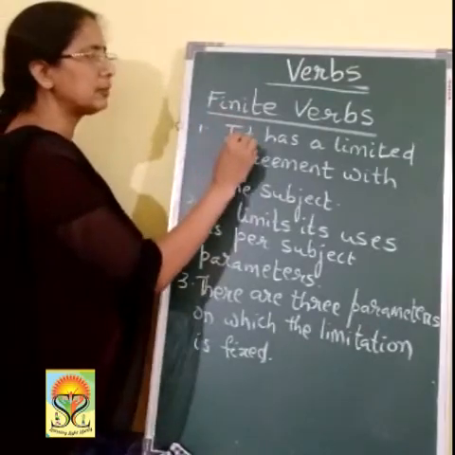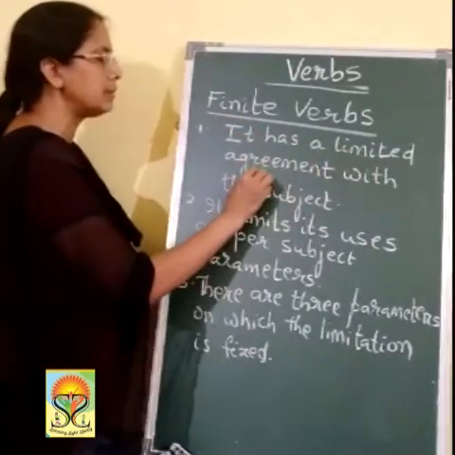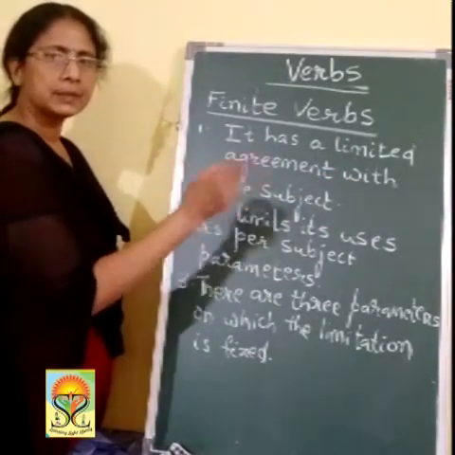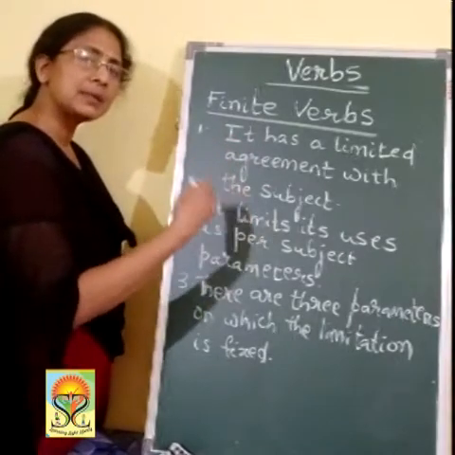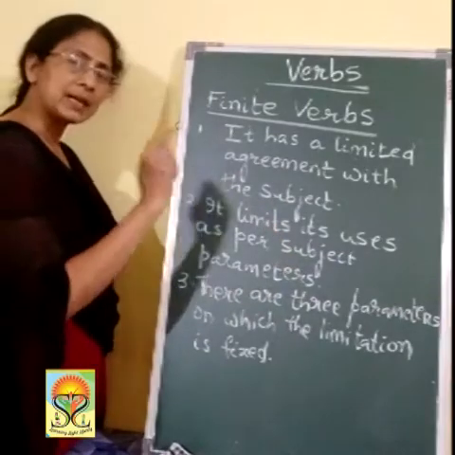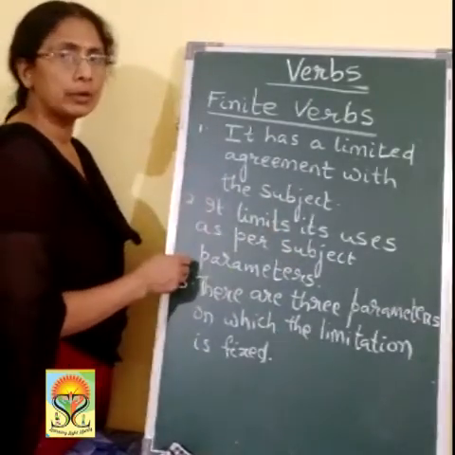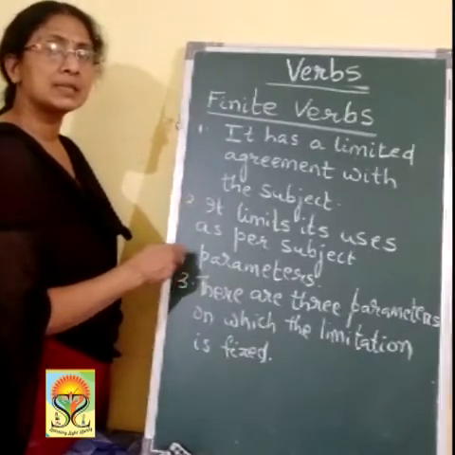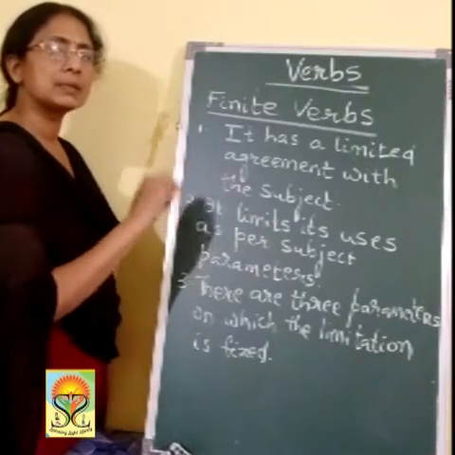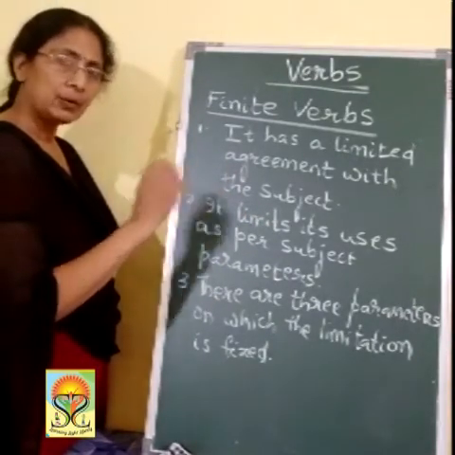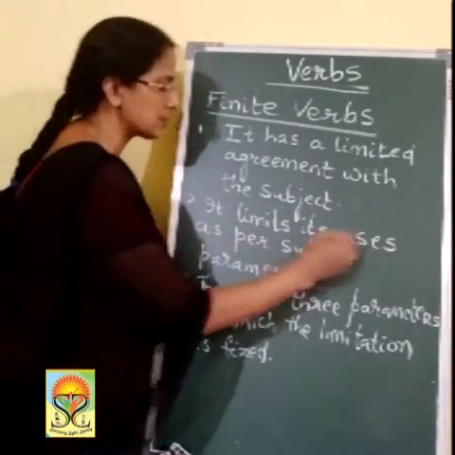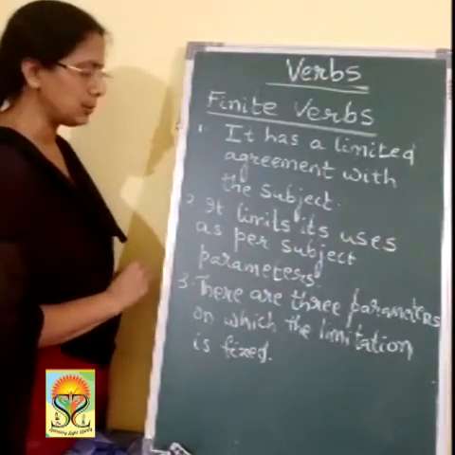Finite verb: a finite verb has a limited agreement with the subject. It agrees with the subject, which means as the subject instructs, it does the work. But it has a limitation. It cannot go beyond that. The subject is singular or plural. The subject is first person, second person or third person. So it keeps on changing. It limits its usage as per the subject, as I told you.